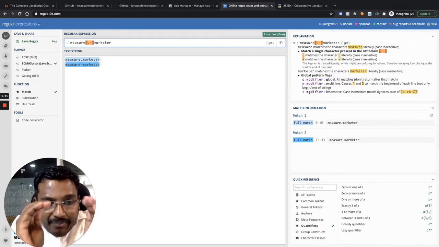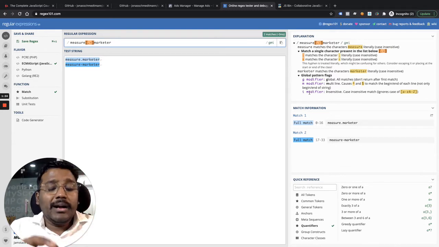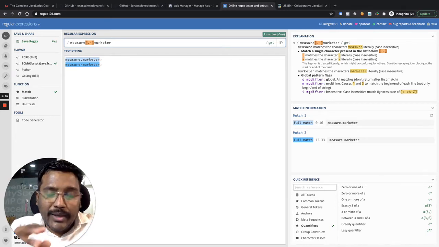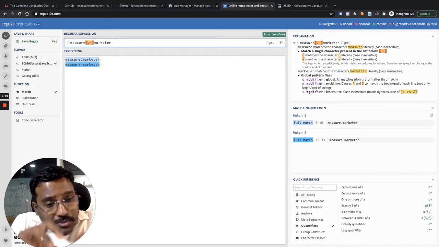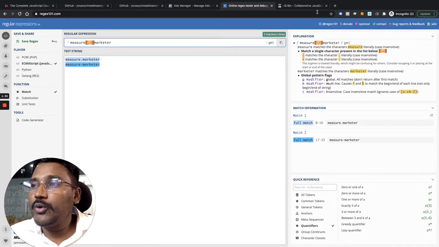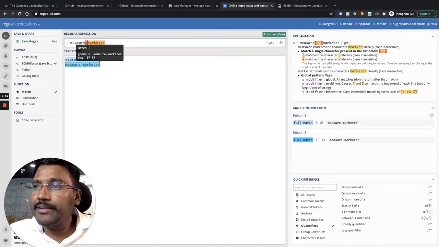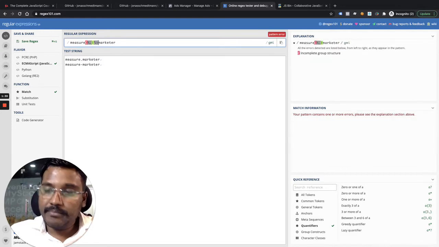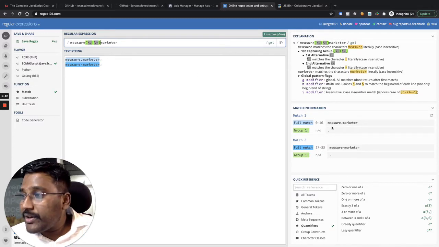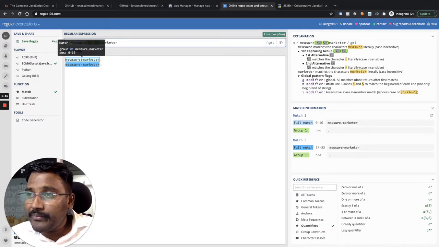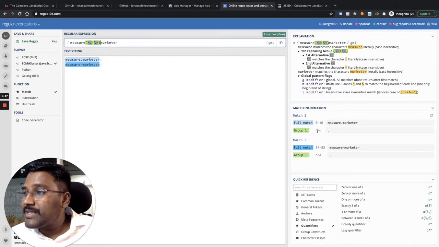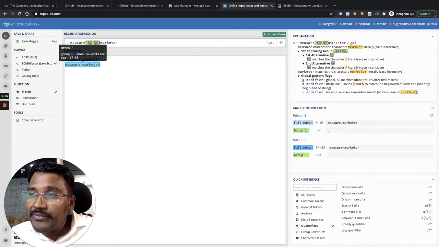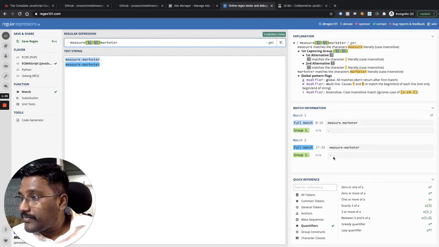But when I put in parentheses, you can get the value in a separate match. That means we can read certain values from the expression that you already wrote. Let me show you. Rather than writing this, what if I write like this? I can escape it and then pipe, and I can escape slash. It is still matching. But you see here, the full match is measure.marketer for the first one, but the second one is capture group dot. If you see the second match, measure-marketer is a full match, but you see the capture group captured what? Hyphen. Or let me give you one more example.